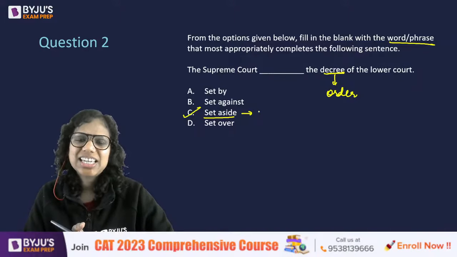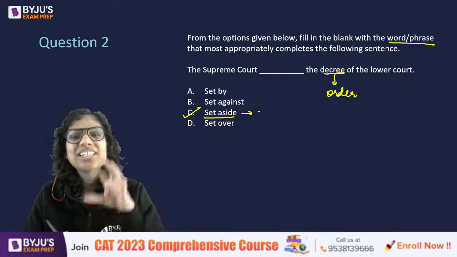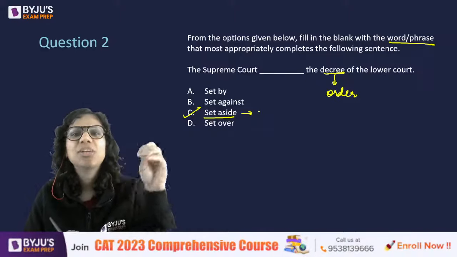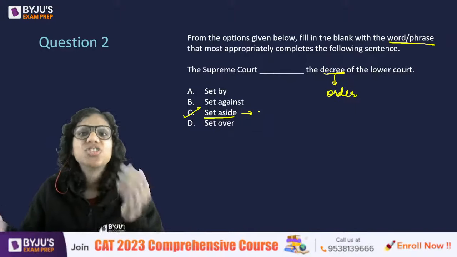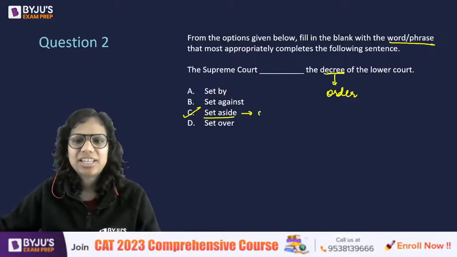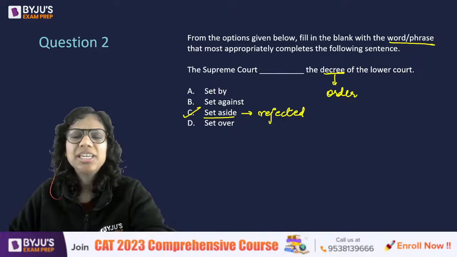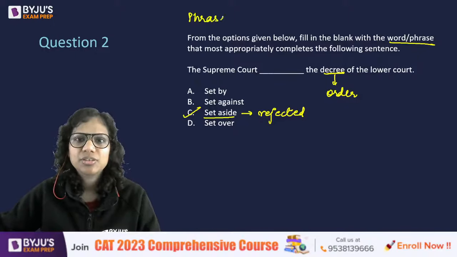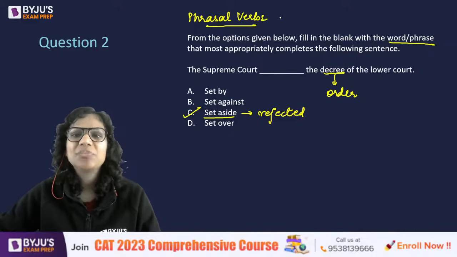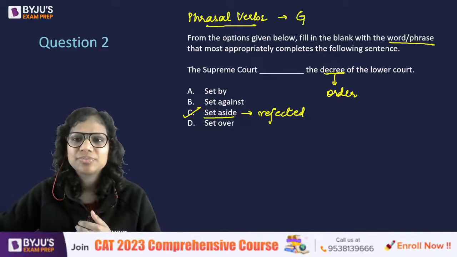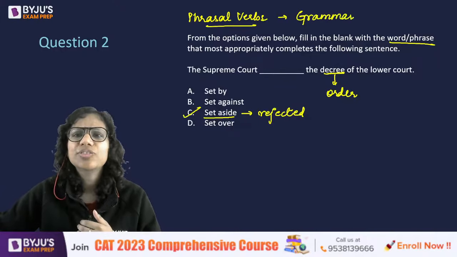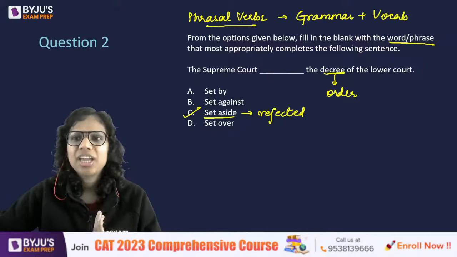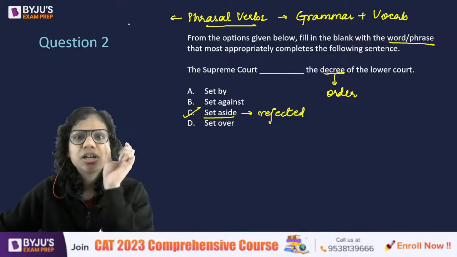Because set aside has two meanings. One is, yes, to earmark something for a particular purpose. The other is to reject. So the Supreme Court rejected the decree of the lower court. That's what we mean here. Right. So what are these? These are called phrasal verbs. This is actually a vocabulary question. Even though it looks like a grammar question, in fact, you could say that it's a mix of grammar plus vocab.